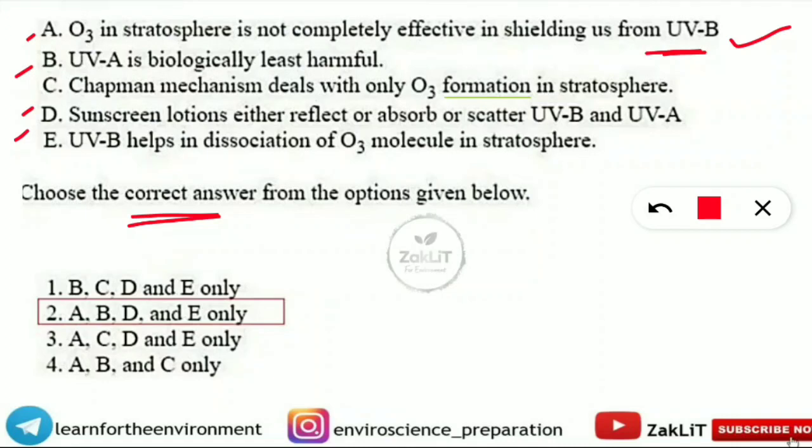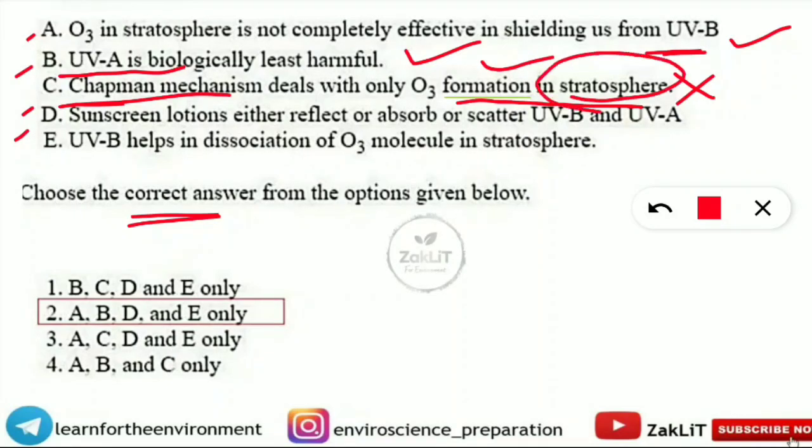Next, second statement, let us read, UVA is biologically least harmful. Yes, UVA is least harmful for us, but as we go from UVA to UVB and UVC, the harmful characteristics increase for us. Next, statement C is telling Chapman mechanism deals with only ozone formation in the stratosphere. This is incorrect, because the Chapman mechanism deals with ozone formation as well as ozone destruction in the atmosphere. How ozone is destroyed by sunlight when it breaks the ozone. So that is also told in the Chapman mechanism, not only formation.